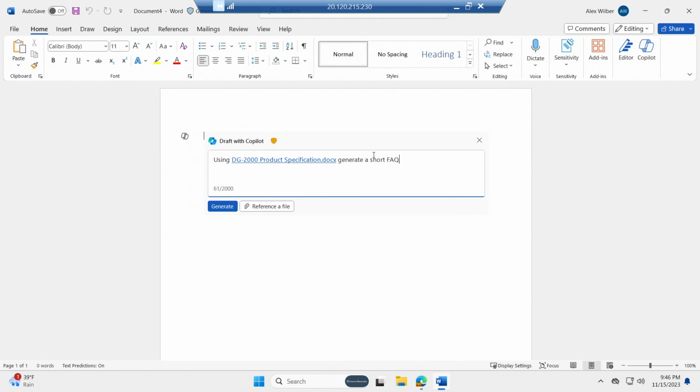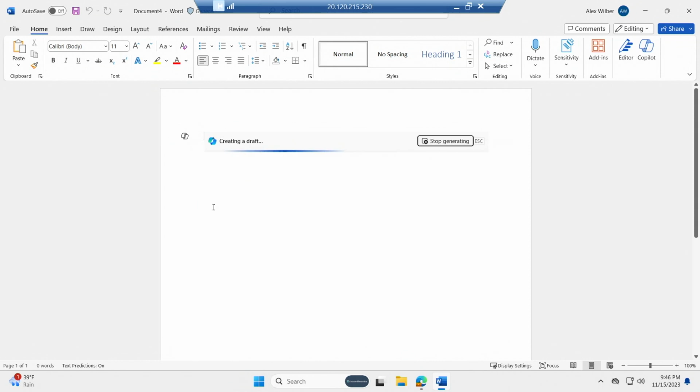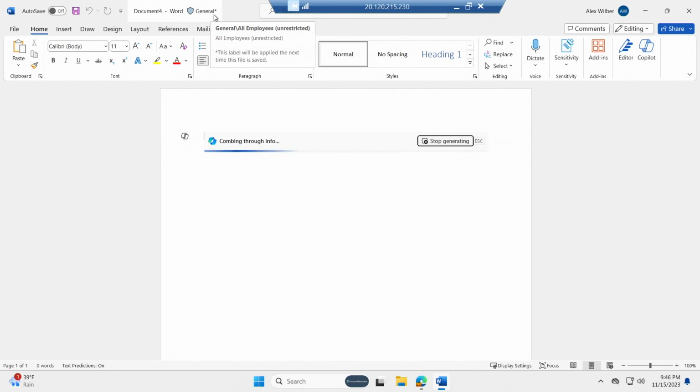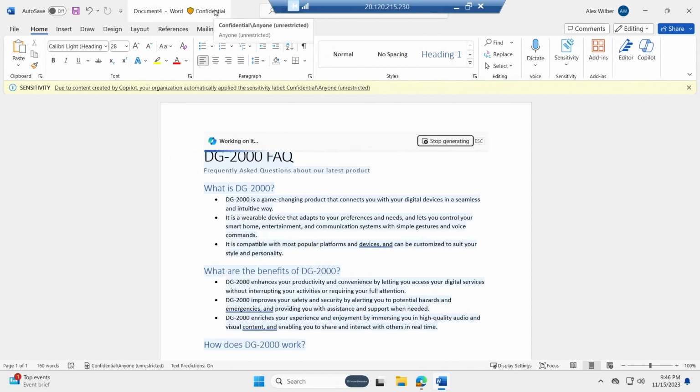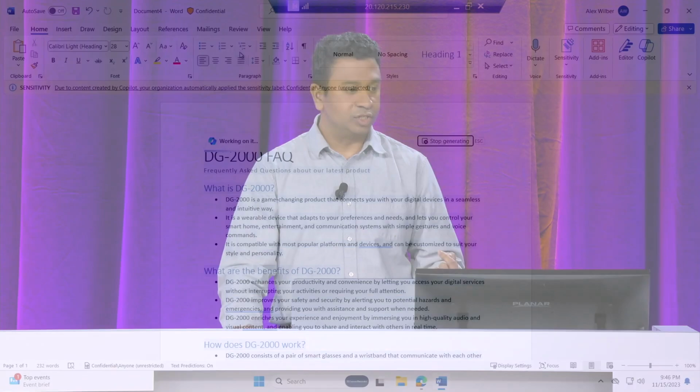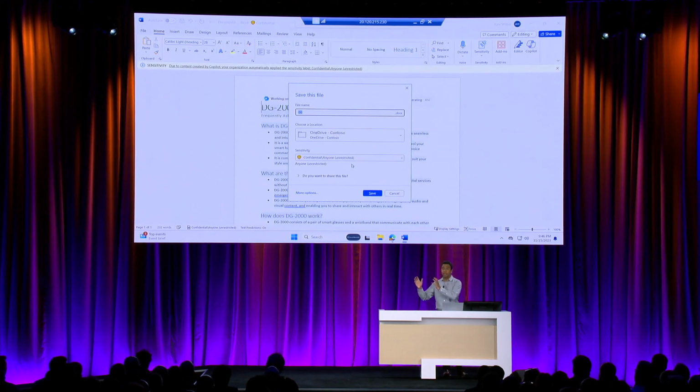Short FAQ. Okay, let's see if this works. Notice that right at the top, the label is currently general. That's what you start with. That's the default label that I have. And as Copilot is going to do this thing, note how the sensitivity label changed to confidential. This is because the file that I referenced had this label on it, confidential, anyone unrestricted. So we are passing the sensitivity label from the source to the destination. So your data is always safe and secure as you're working with it.